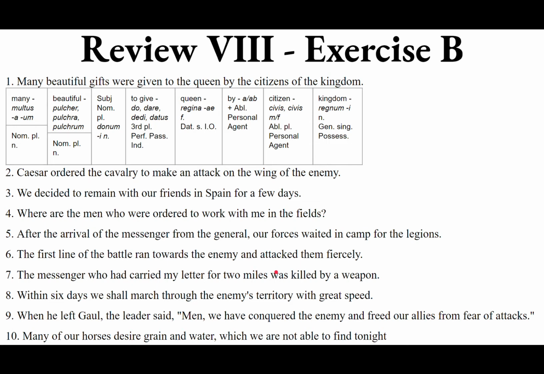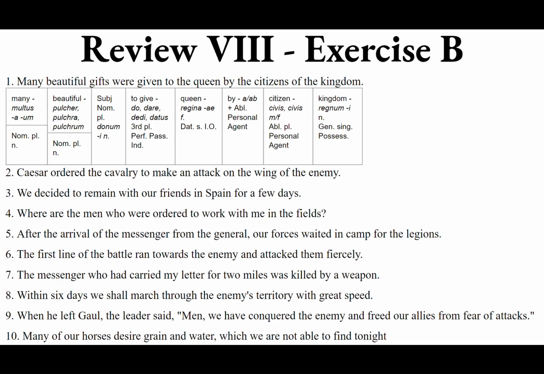He was killed by a weapon. All right, so this is the end of the relative clause. Qui meam epistulam duo milia passuum portaverat. Okay, that's the nuntius. What happened to him? He was killed. Oh, shame. Interficio, interficere, interfeci, interfectus. He was killed.